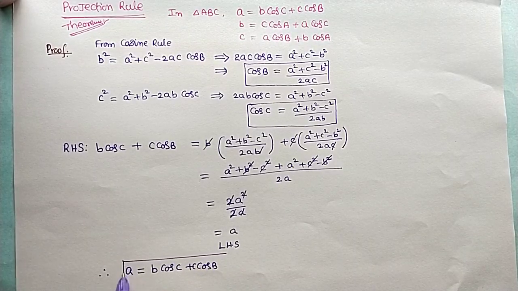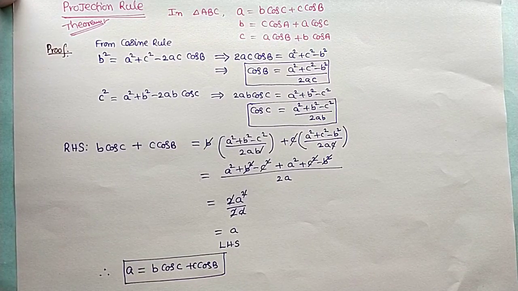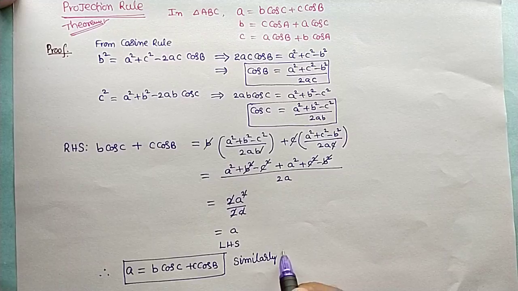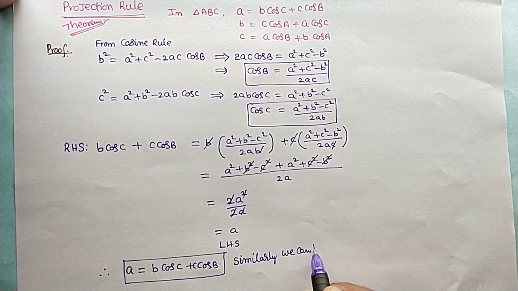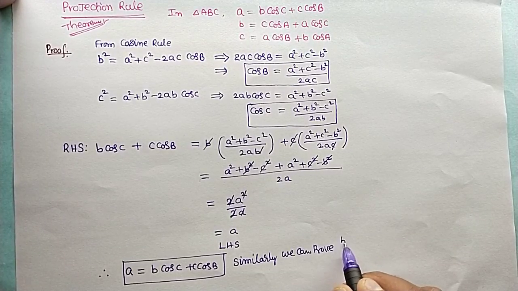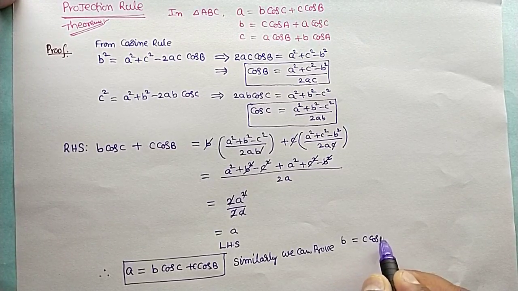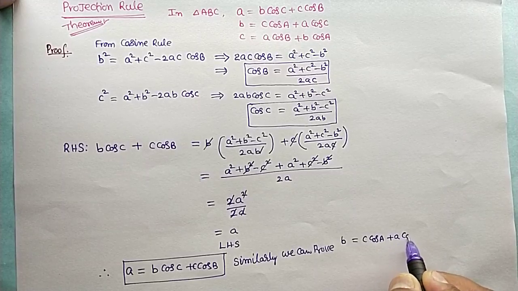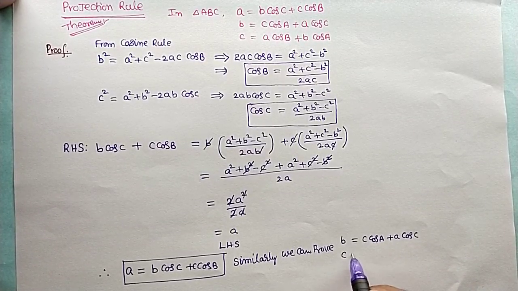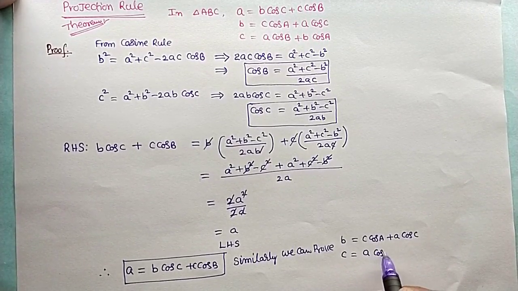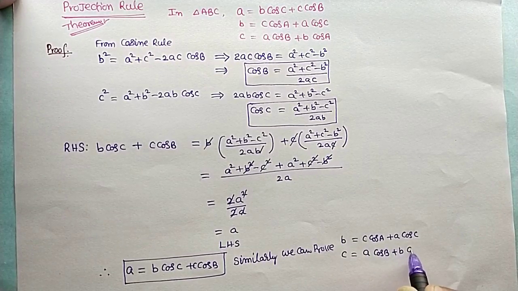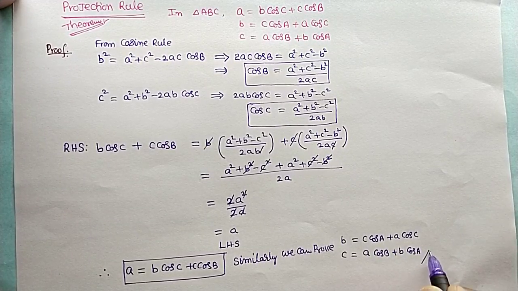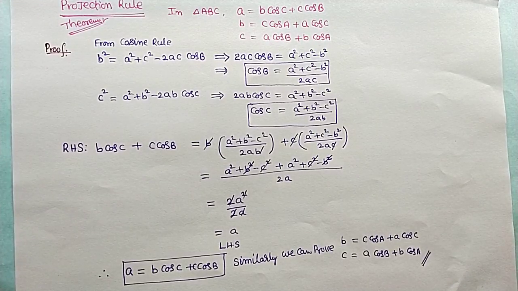Similarly, we can prove the other theorem statements: b equal to c cos A plus a cos C, and c equal to a cos B plus b cos A. This is the alternate method, the substitution method.